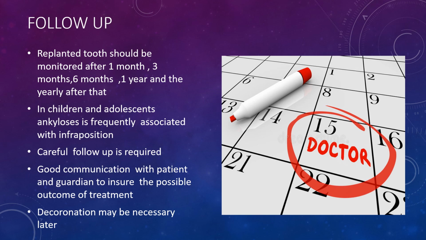In children and adults, it is frequently seen that the reimplanted tooth is followed by ankylosis, which is frequently associated with infraposition of the tooth in the oral cavity. Sometimes we have to do the decoronation, that is to remove more than 1 mm of the coronal crown portion to correct this infraposition of the teeth.